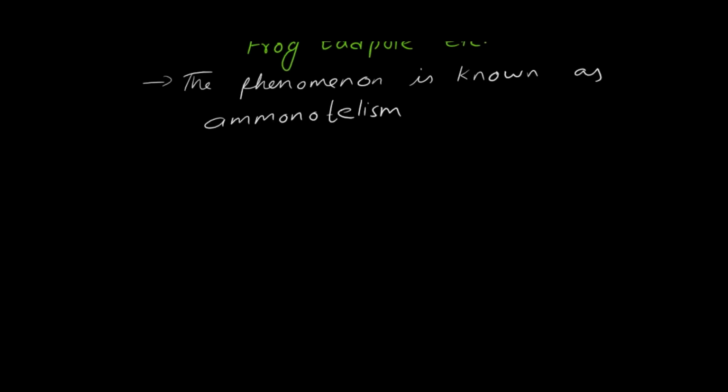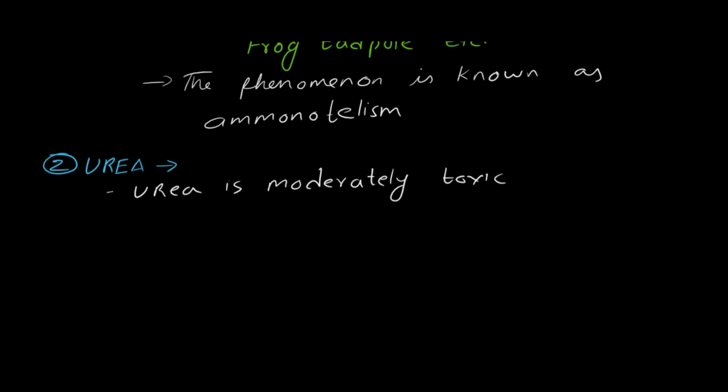Now, the second or the next type of nitrogenous waste is urea. We are going to talk about this and related organisms in upcoming sessions. Urea is toxic, but compared to ammonia it is less toxic, and compared to the next nitrogenous waste, that is uric acid, it is more toxic.